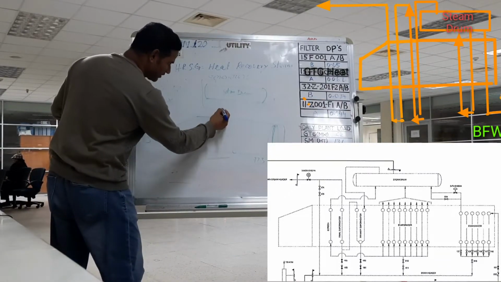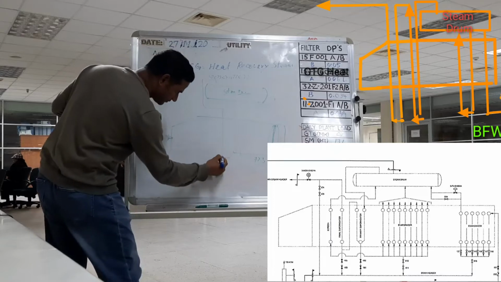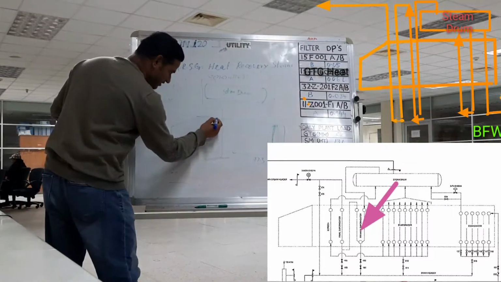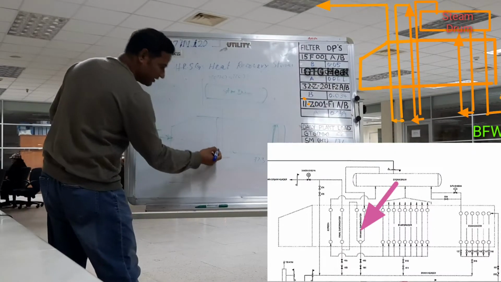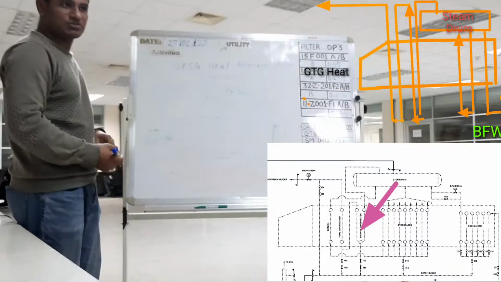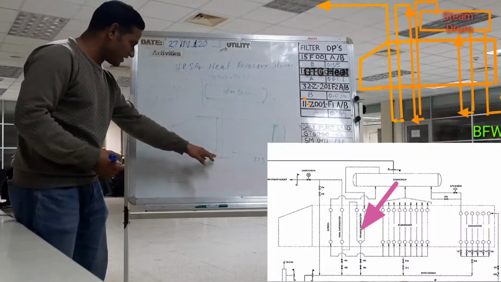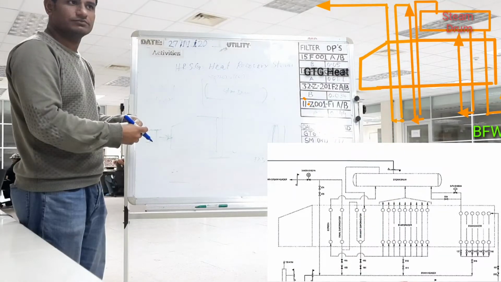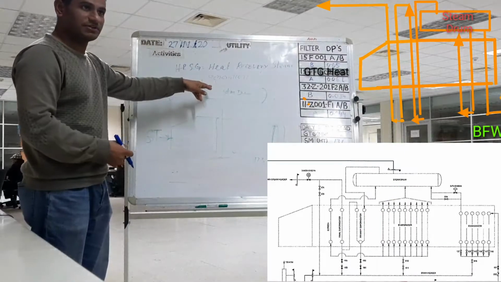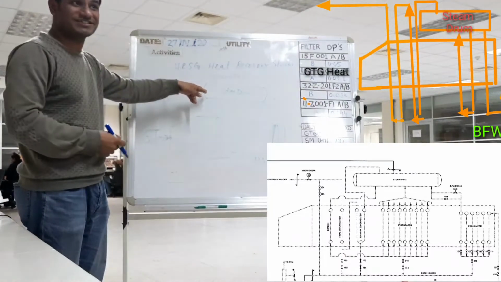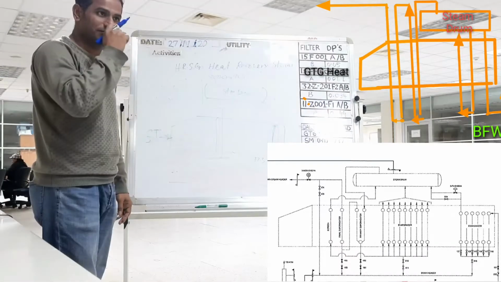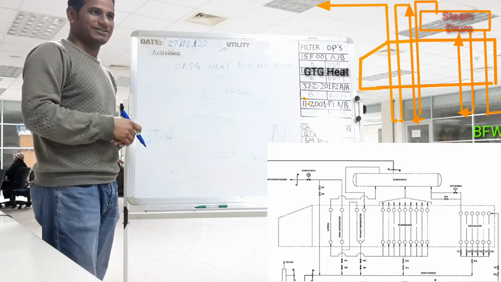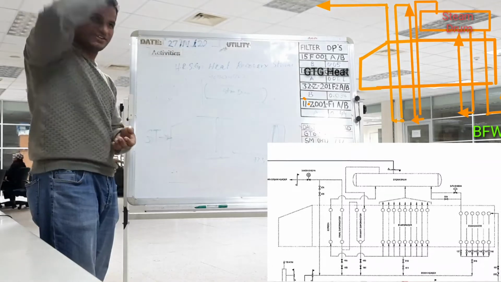Again this steam will come to the primary superheater. This is saturated steam. This saturated steam will come to the primary superheater for superheating. When coming out from the evaporator, this is saturated, because this temperature is 266. If it crosses more than 266, it will separate, the water going down and the steam going upside.